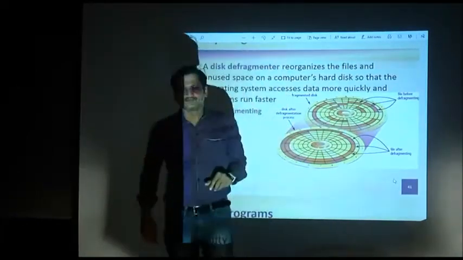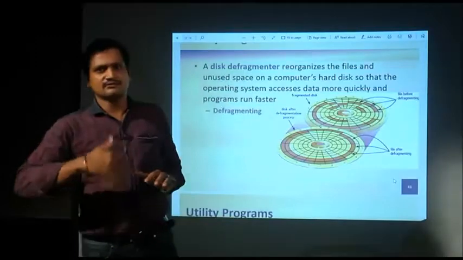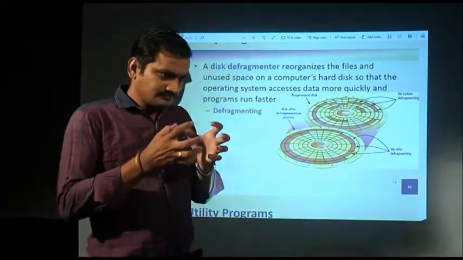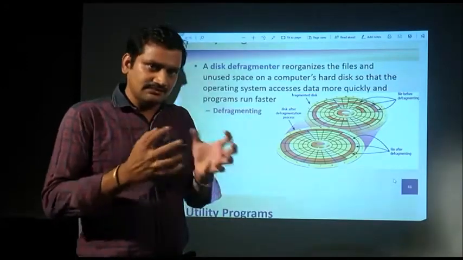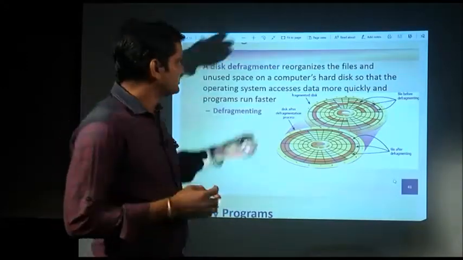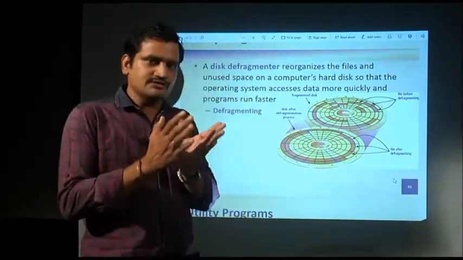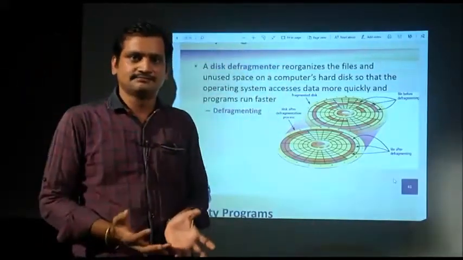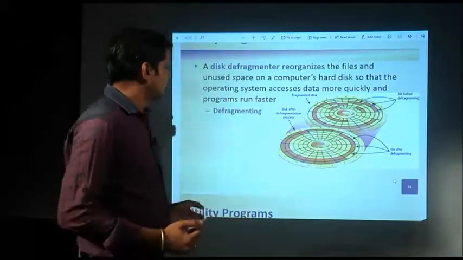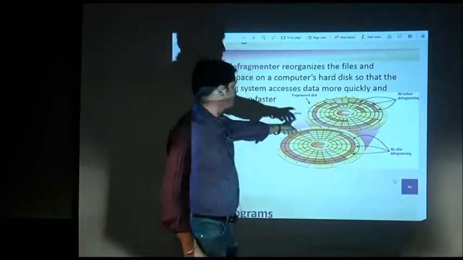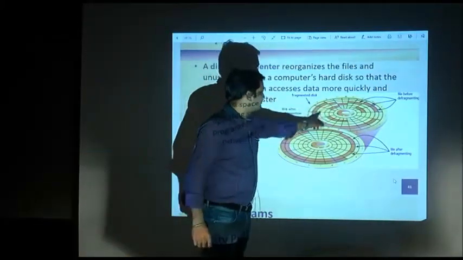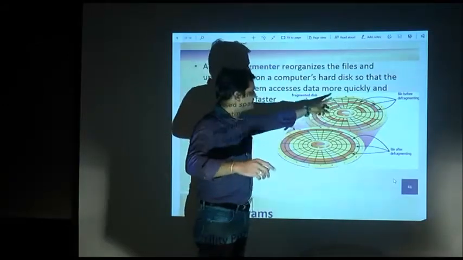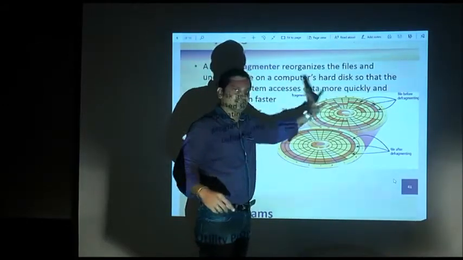Why is it so? Because at the time the file comes to the system, whatever places are available at that time are assigned to the file, and the portions of the file are present at different places, scattered through the disk. As you can see in the first platter, the files are scattered. It may be one or two files, but they are scattered through many places, 8 or 9 places.